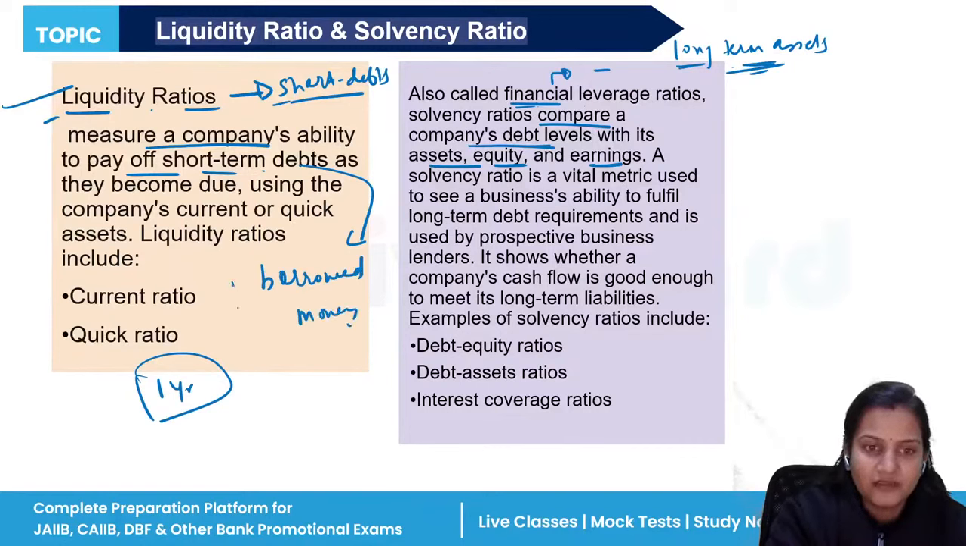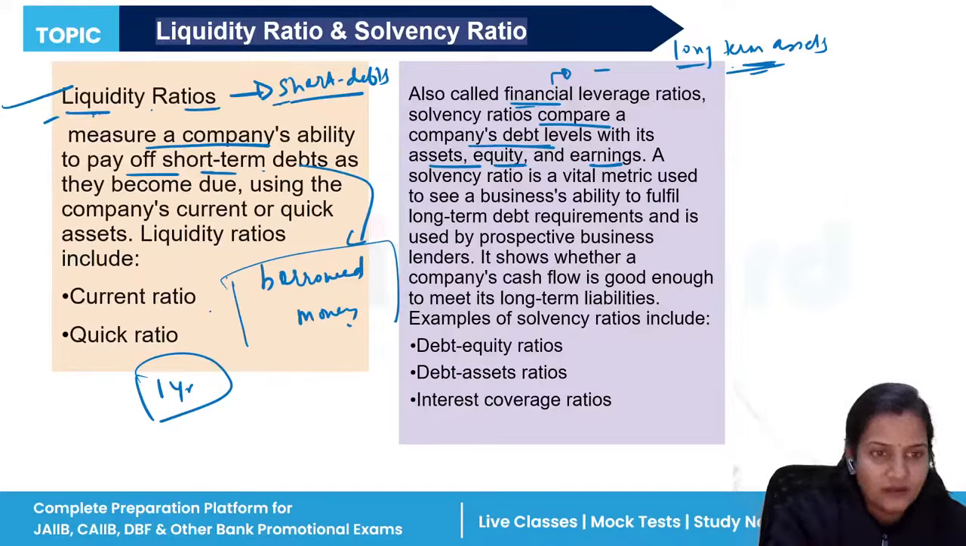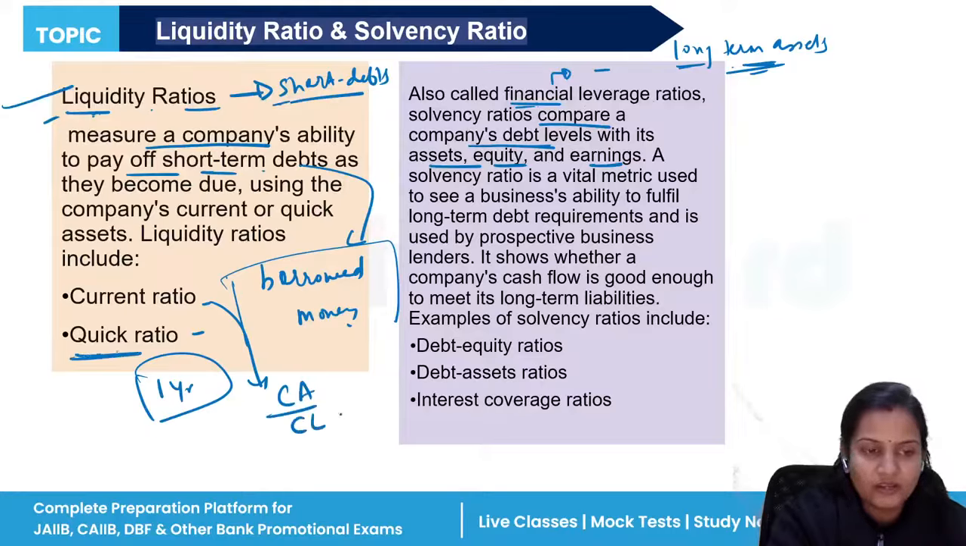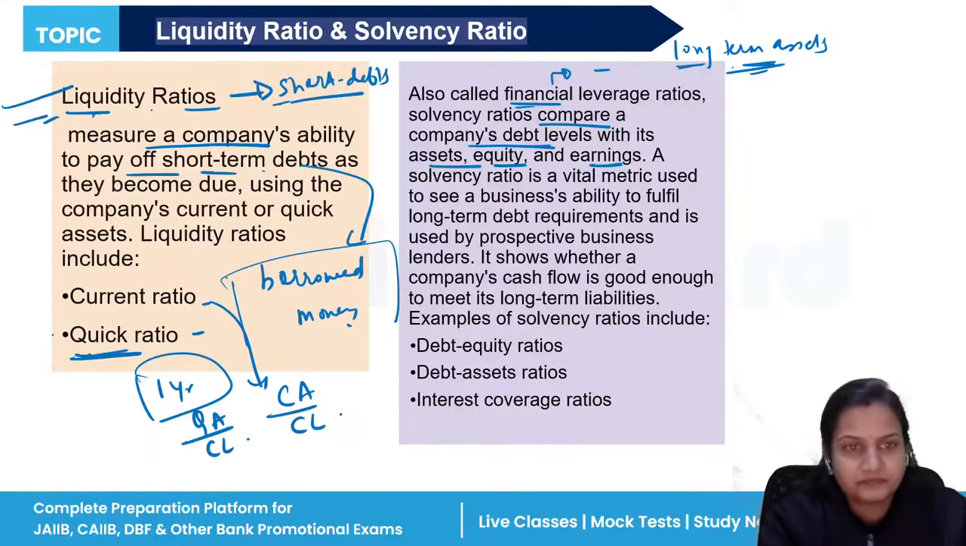If a company has this much amount that they can pay their short-term debts, that is defined under liquidity ratio. And for this we have two ratios, current ratio and quick ratio. Current ratio formula is current assets by current liabilities. Okay, and quick ratio formula is quick assets by current liabilities. If you deduct bank overdraft from the quick ratio, then you will get this answer.